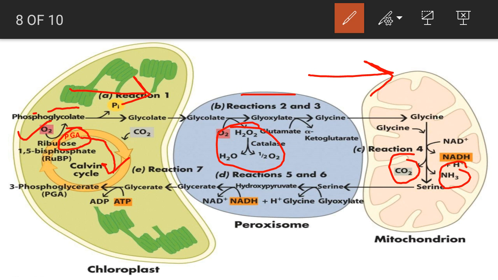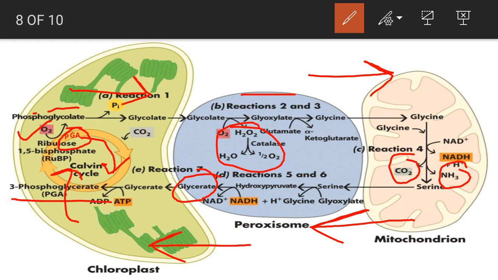Then serine enters the peroxisome and is subsequently converted into glycerate. This glycerate then enters the chloroplast and is converted into phosphoglycerate and enters the Calvin cycle.